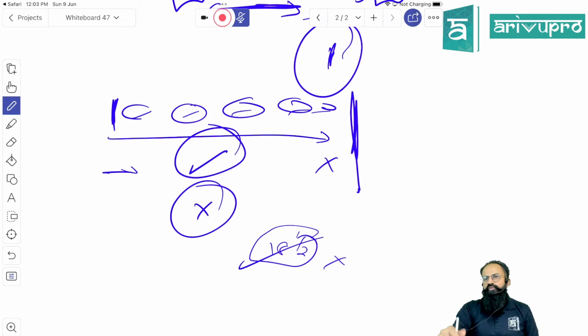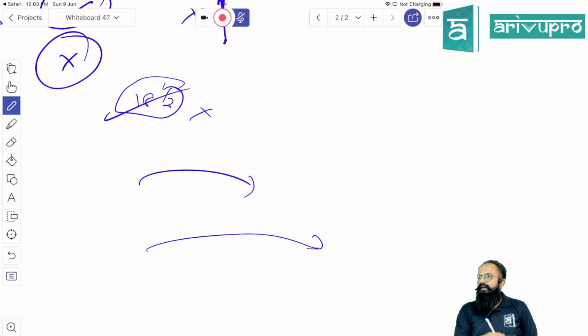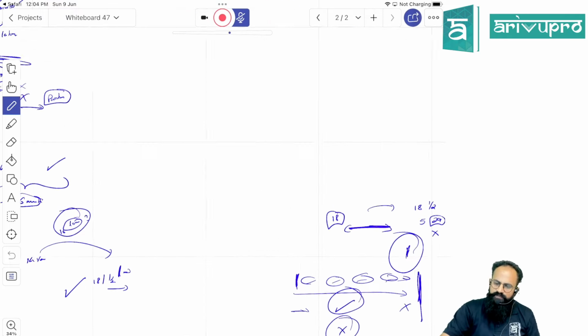There are two notices you need to give. One is to the public, one is to the registrar. To the registrar, you tell him that, sir, all this while he was a beneficiary, from today he will act as a partner. You will intimate the registrar and also the public that this is my decision. So what if a minor files a case against the partners during the course of... We will come to that. Is it clear on this entire part? Okay, write down: minor admitted to the benefits.